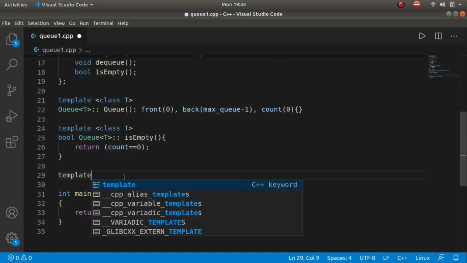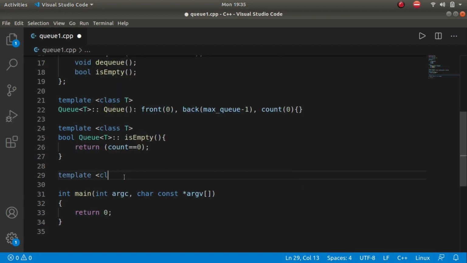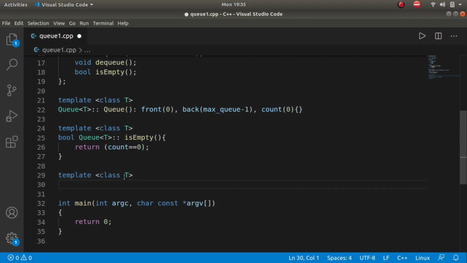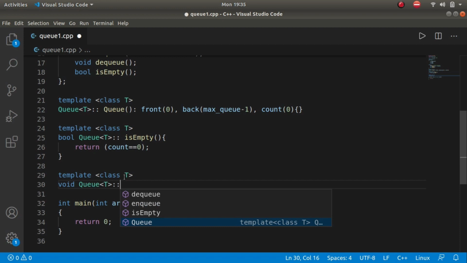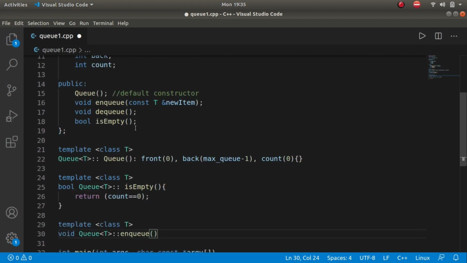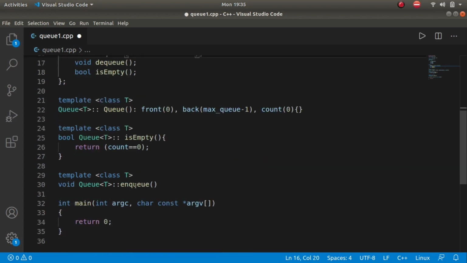Template class T, again type of the function Queue, then T, scope resolution, it's enqueue, right? Enqueue, and the parameters taken are constant. This const is basically to avoid type changes while passing data into this function.